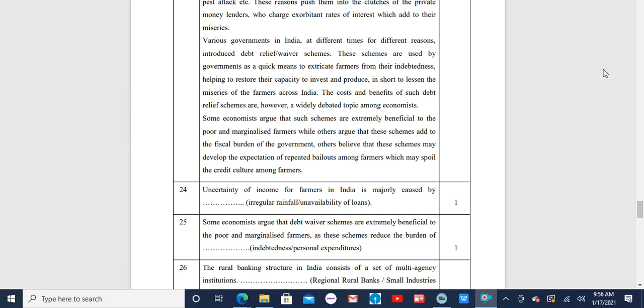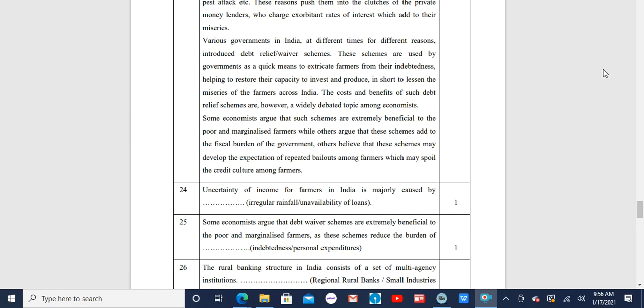These schemes are used by governments as a quick means to extricate farmers from their indebtedness, helping to restore their capacity to invest and produce. In short, to lessen the miseries of the farmers across India. The costs and benefits of such debt relief schemes are, however, a widely debated topic among economists.